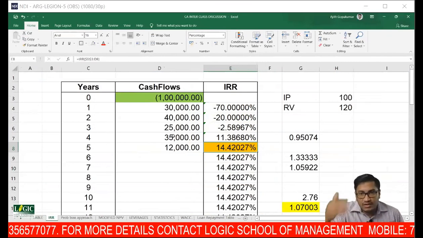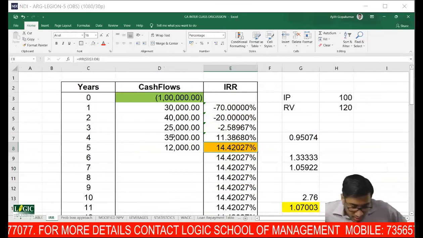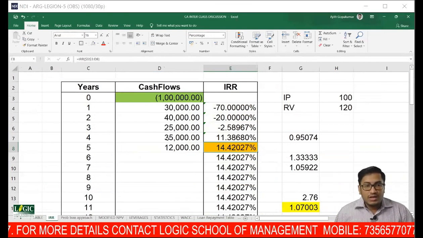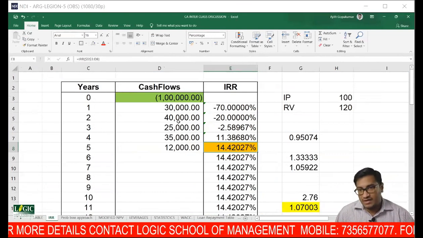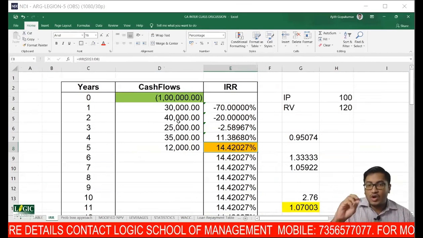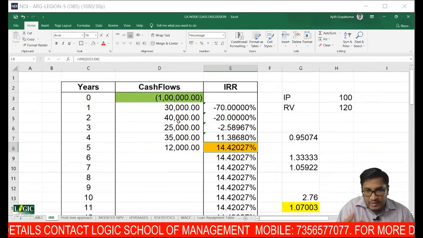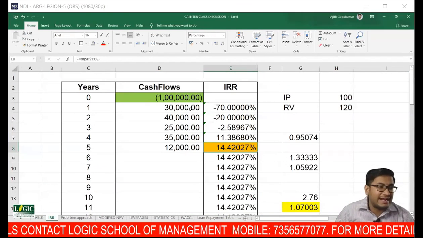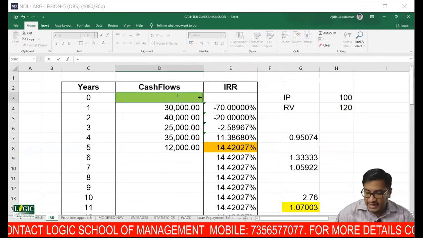Now come to the concept again. Now I want everyone to think straight and tell me the answer. Sir, I'm issuing equity shares or I'm issuing debentures. I'm issuing debentures. I want everyone to concentrate hard. You are issuing debentures at 1 lakh rupees. Now, issuing debentures, is that an inflow or outflow? Inflow. So I'm writing it as inflow.